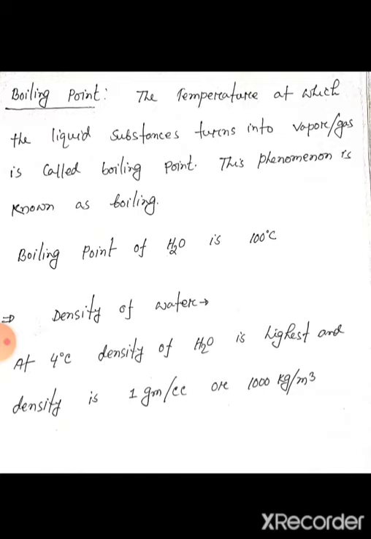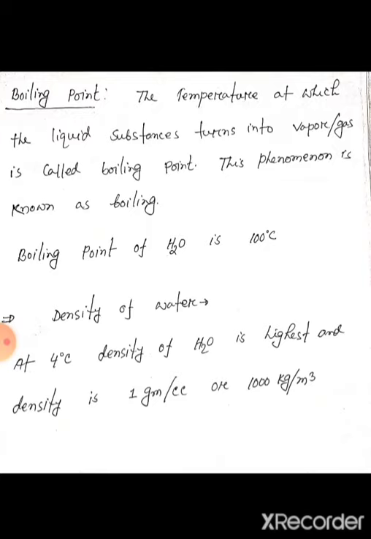Now what is boiling point? The temperature at which a liquid substance turns into vapor or gas is called boiling point or boiling temperature, and this phenomenon is known as boiling. So the boiling point of water is 100 degrees Celsius. We know the melting point is different for different substances. At the same time, the boiling point will be different for different substances.